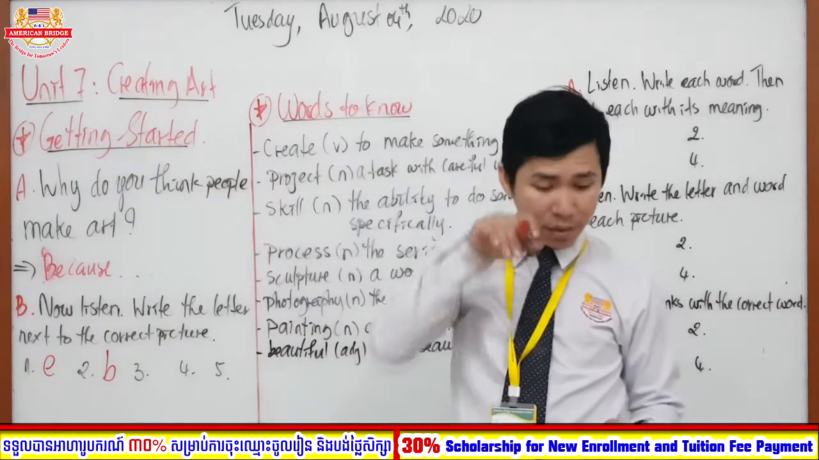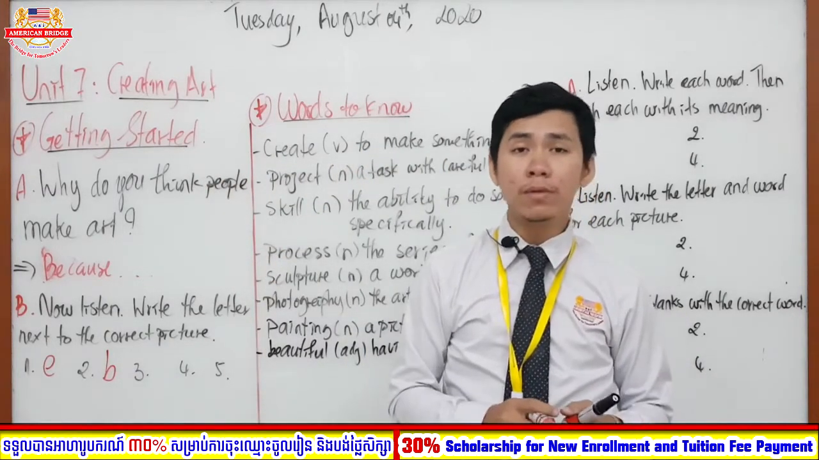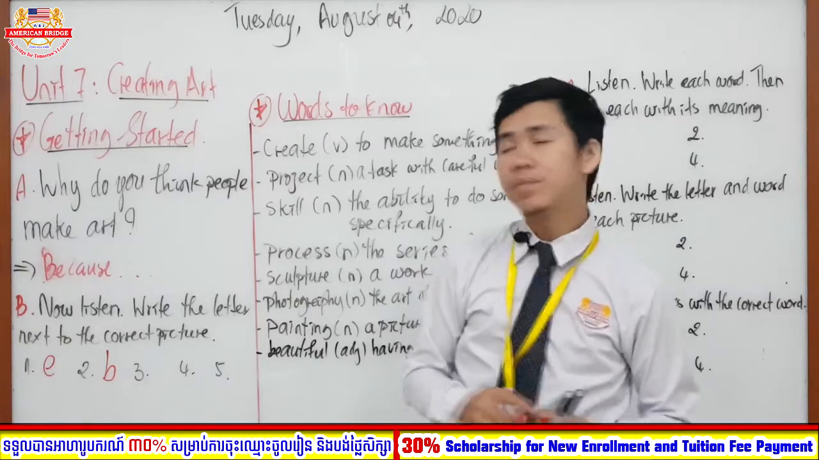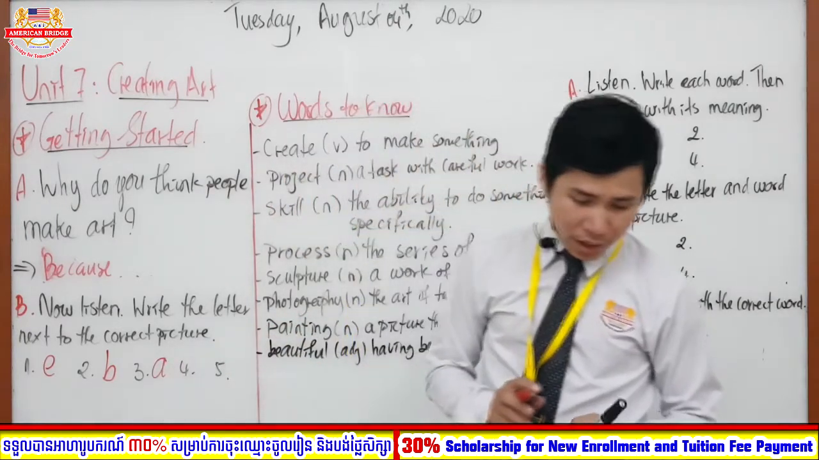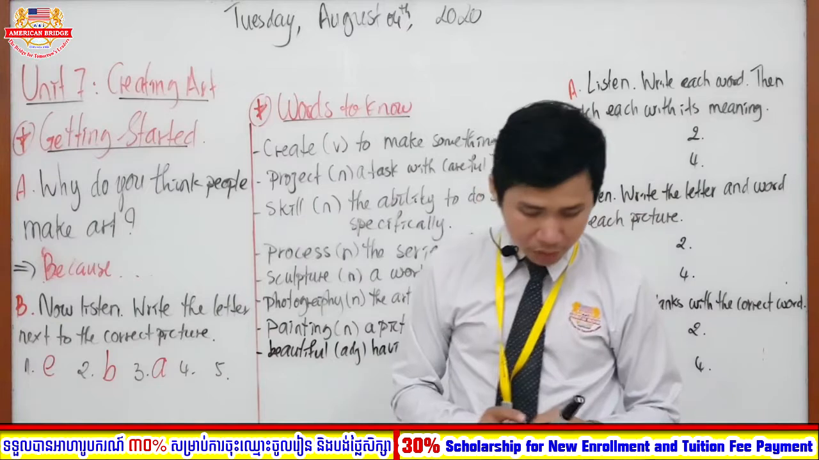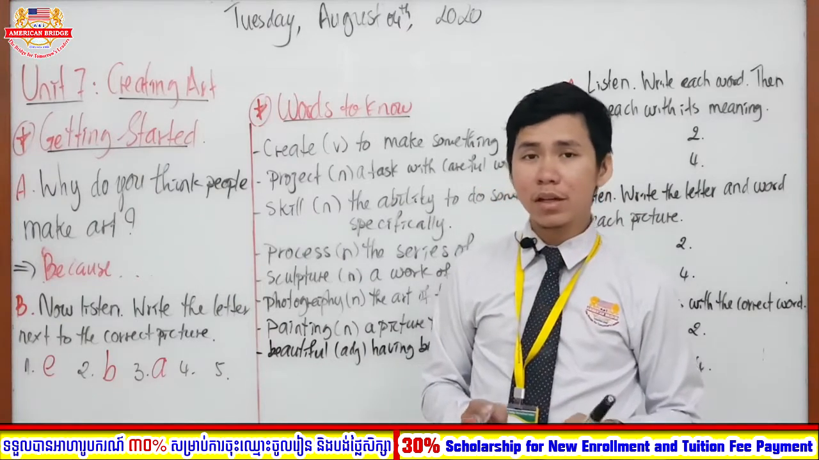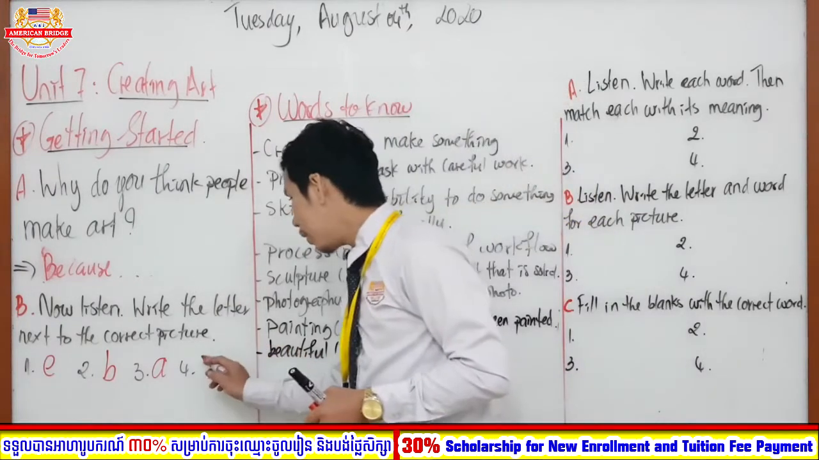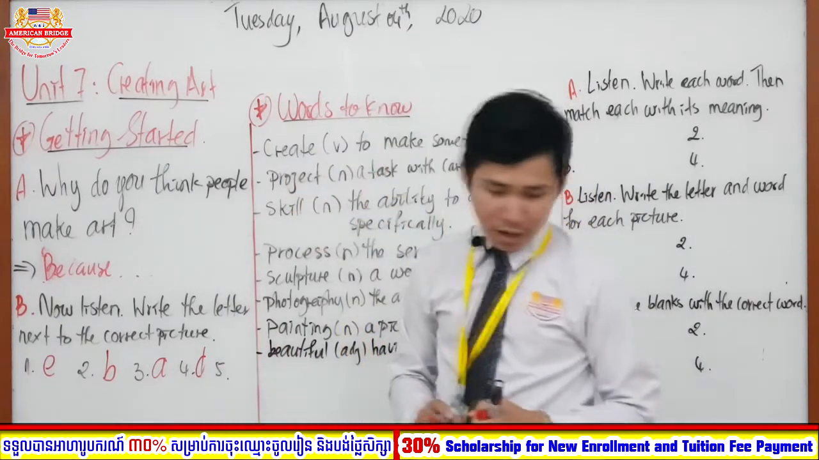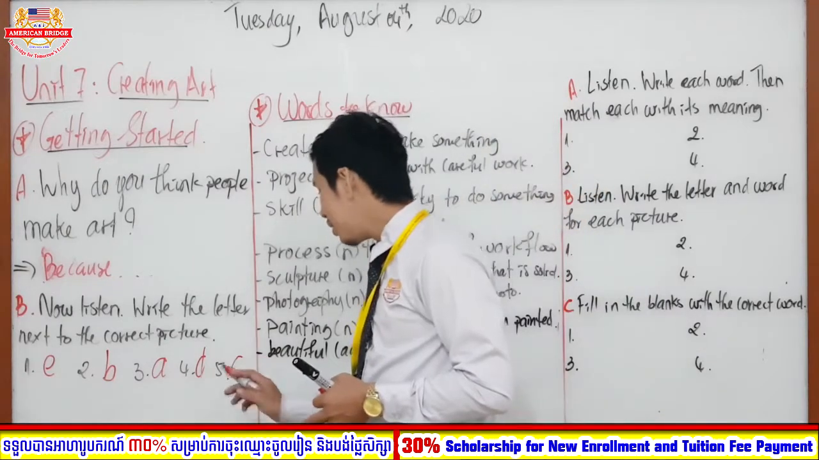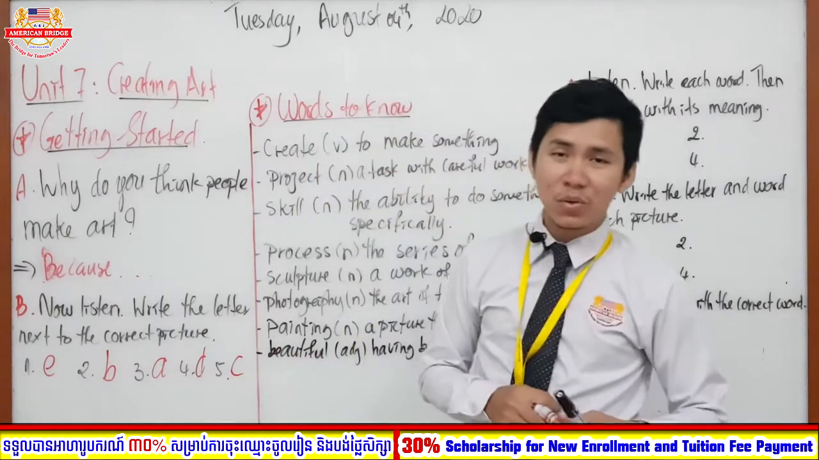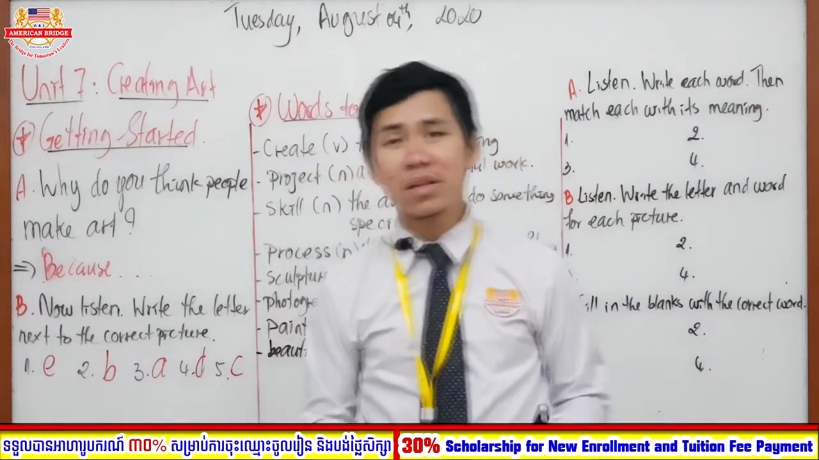Okay, and after number two, it is going to move to number three. What letter is it? Very good job, right? Number three, letter A. Okay, and after number three, we move to number four. What letter is it in number four? Very good, letter D. And the last one, number five, what letter is it? Yes, letter C. So A, B, C, D, and E. These are the answers that are listed here.